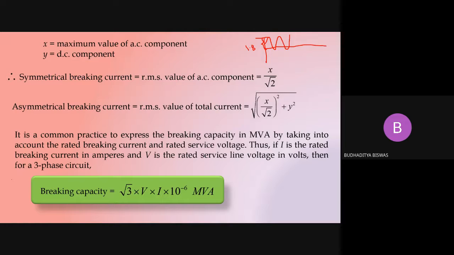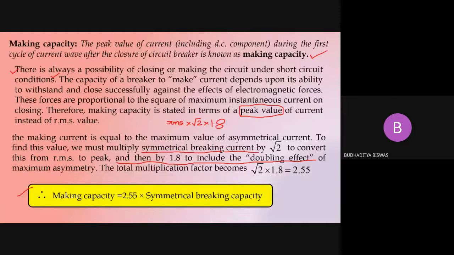That's why you need to multiply it by 1.8, to include the effect of the doubling effect. Okay, so this is called the making capacity. Remember, the making capacity is equal to 2.55 times the breaking capacity, and this is expressed in the peak value.